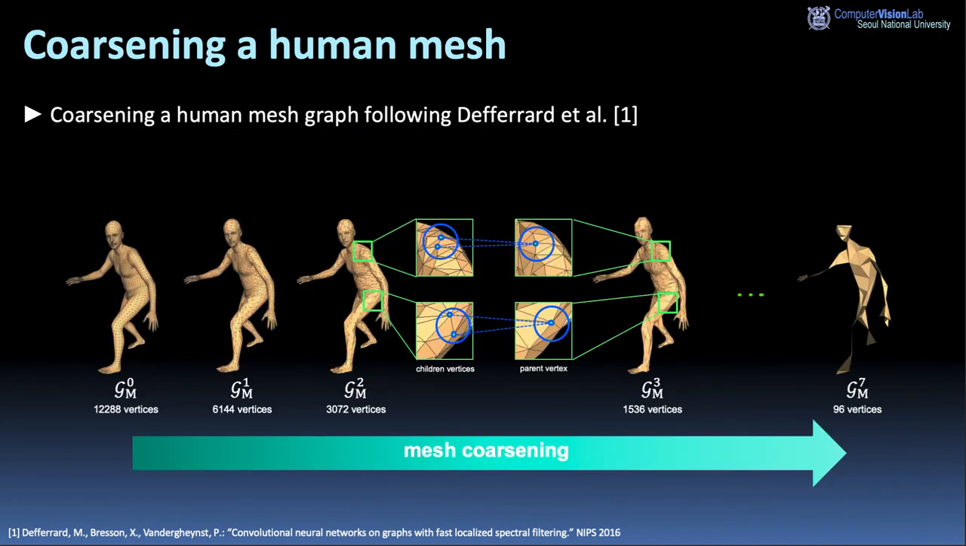To upsample the graph in a coarse-to-fine manner, we generate various resolutions of mesh graphs by coarsening a human mesh graph following Defferrard et al. The coarsening process initially generates multiple coarse graphs from the original mesh graph and adds fake nodes without edges to each graph. Each level of a coarse graph has exactly half the number of vertices of the corresponding fine graph, and each vertex in the coarse graph has two children vertices in the fine graph. The numbers of vertices range from 96 to 12,288 and from 68 to 1,088 for body and hand meshes respectively.